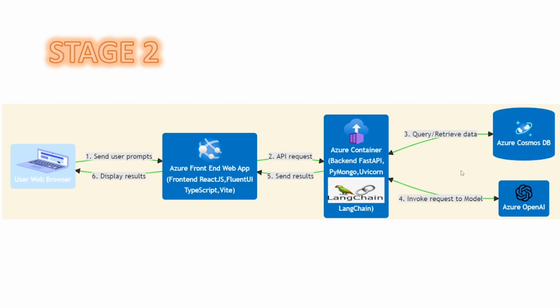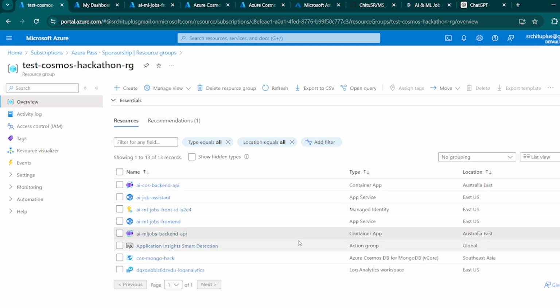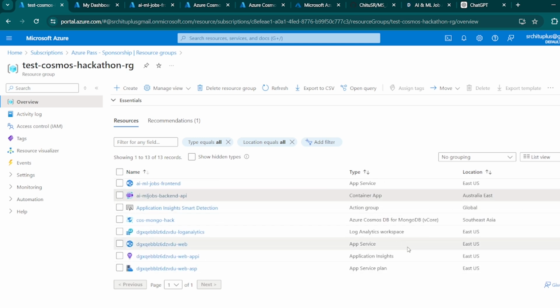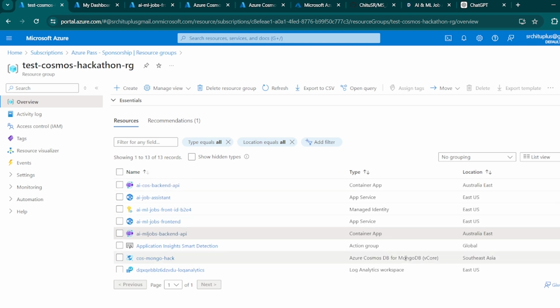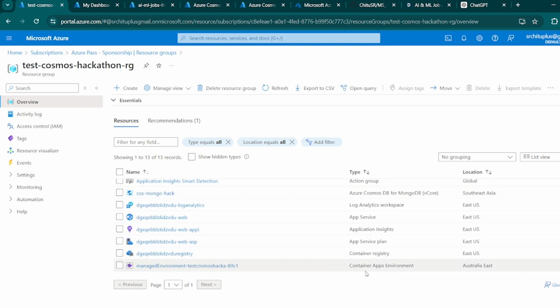As part of the next stage, we had implemented the solution with the different resources that we had created in the Azure platform. So we had created the web app service plan and also the container registry to store all the container details for retrieving this data.